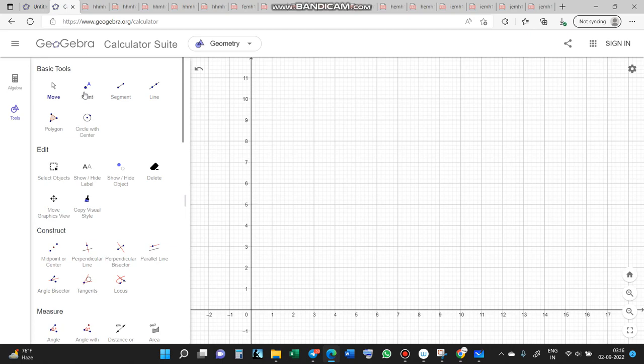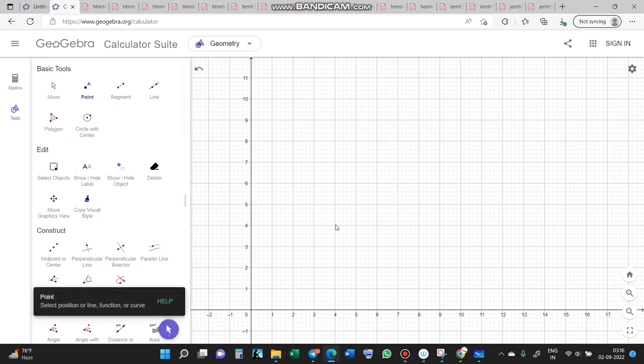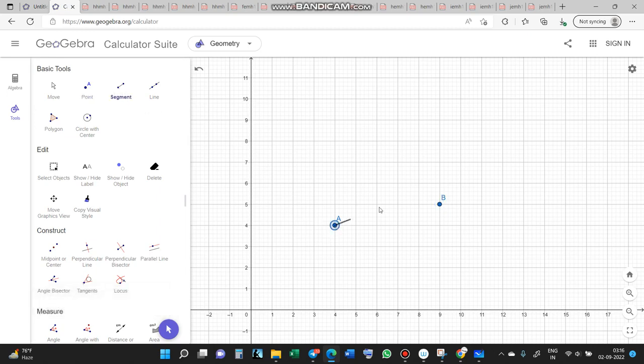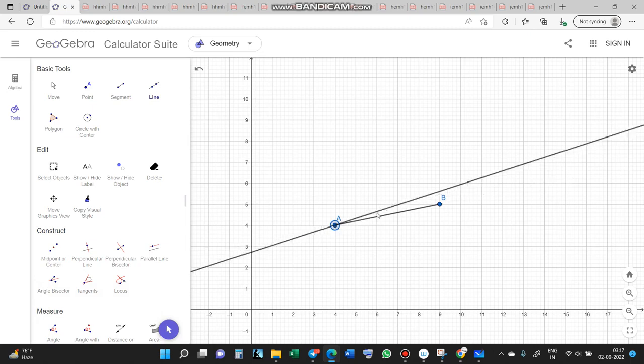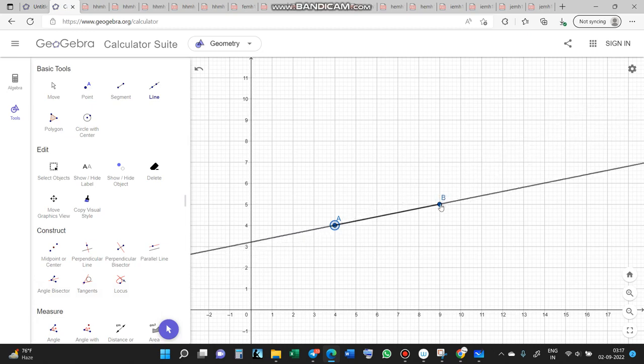You know that you study what is a point. This is a point. This is another point. When we join these 2 points, you get a line segment. And what is a line? Friend, line is just going on.